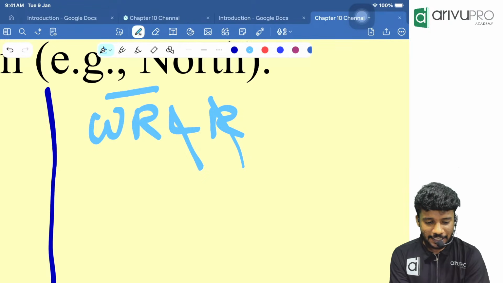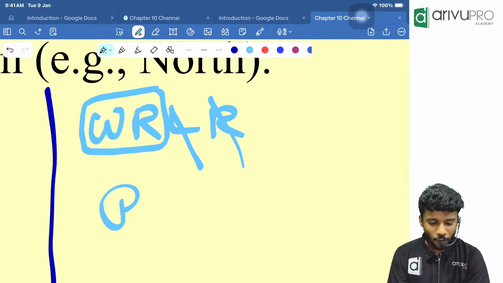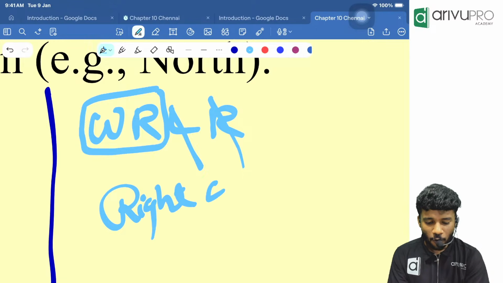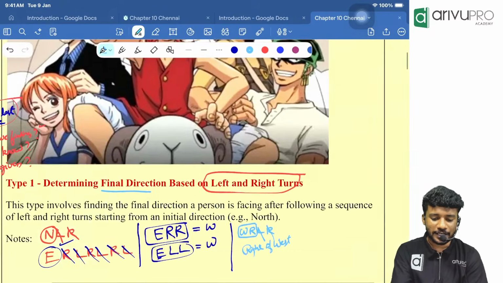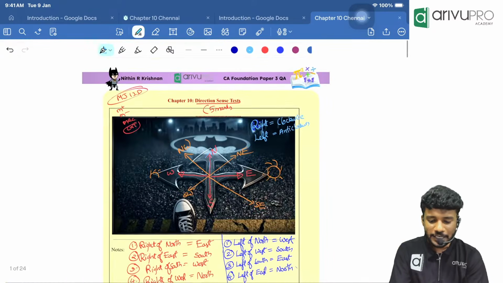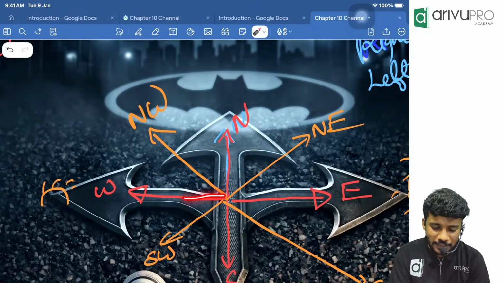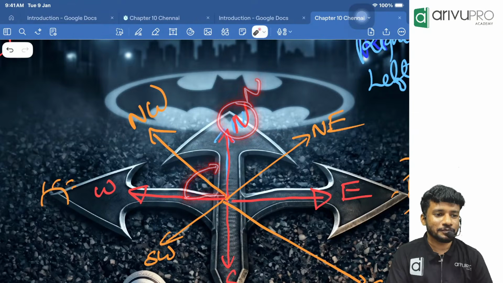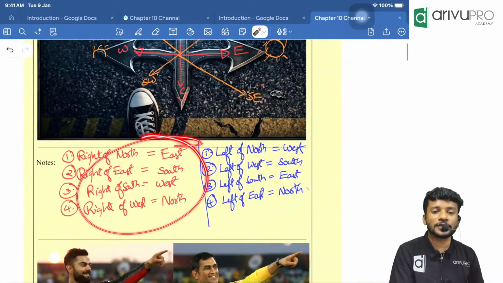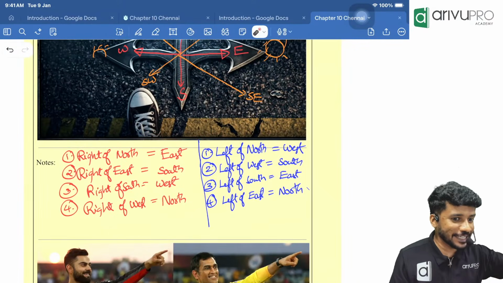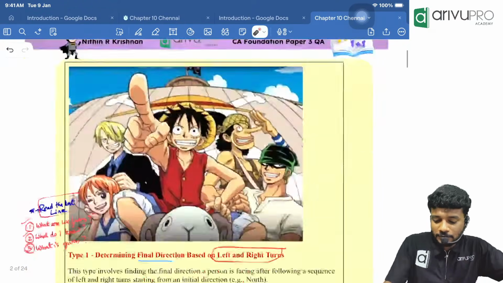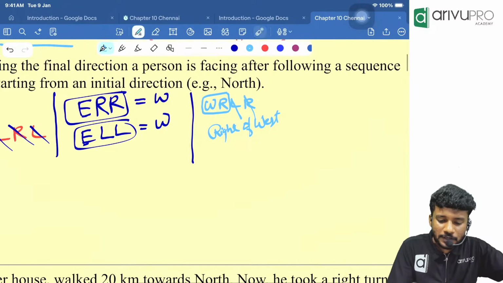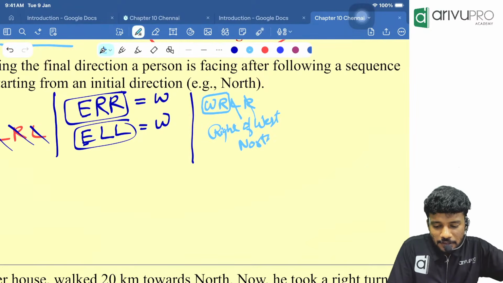Okay. They are telling west, right. What is right of west? I already told you what is right of west. Right of west is nothing but north. That's why I told you these are important. In one way or the other way, we will be using it. Okay. Then, right of west is what, people? North.